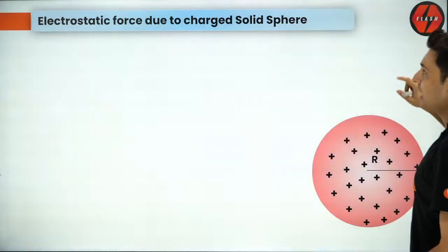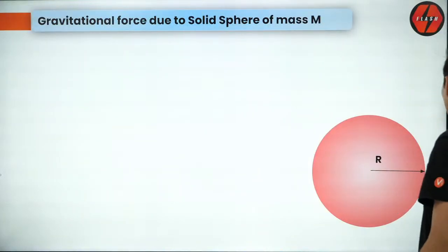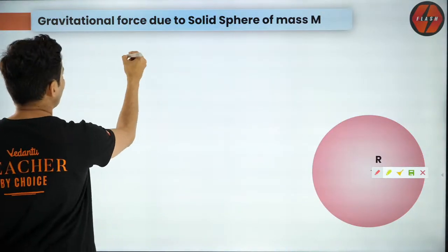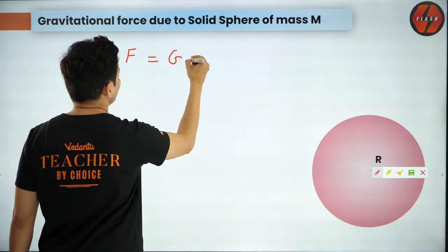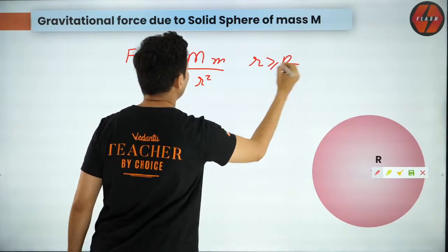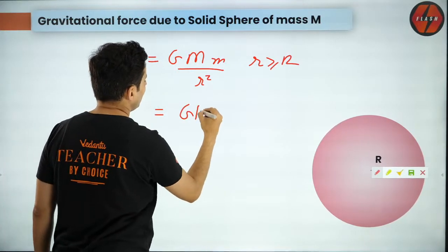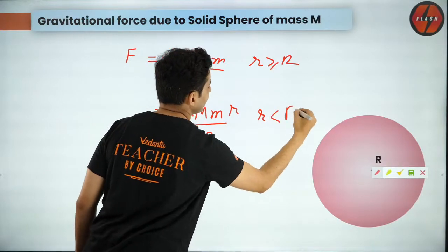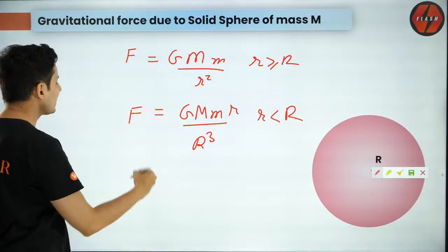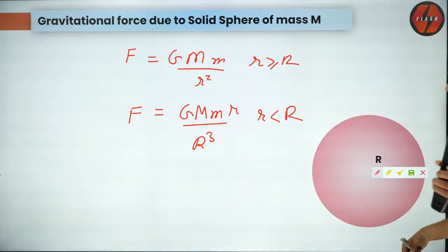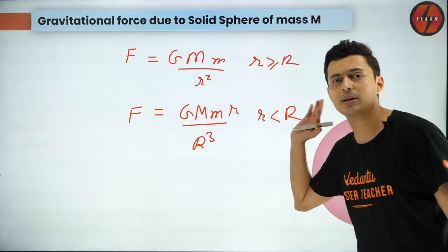So guys, now you know the formula for gravity also. If you want, I'll just write it for the heck of it, so that you know it's there on the board. You can copy it down. So the force will be GM by R square, but this is when r is more than R, and this will be G M small r divided by R cube, but this is when r is less than R. You can copy down these formulas very quickly. It should be there in your notebook. All important formulas I am giving you for this chapter. Keep it going, guys. Keep writing. Very important formulas, very similar to electrostatics.